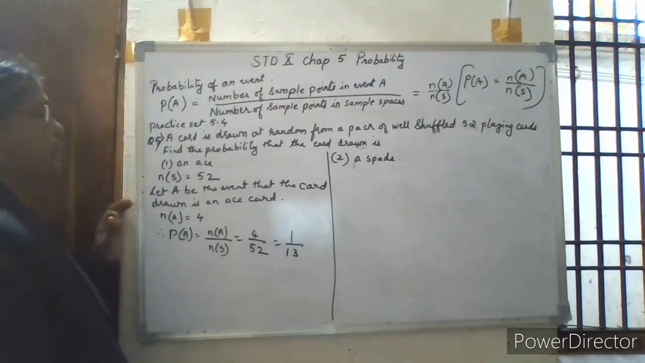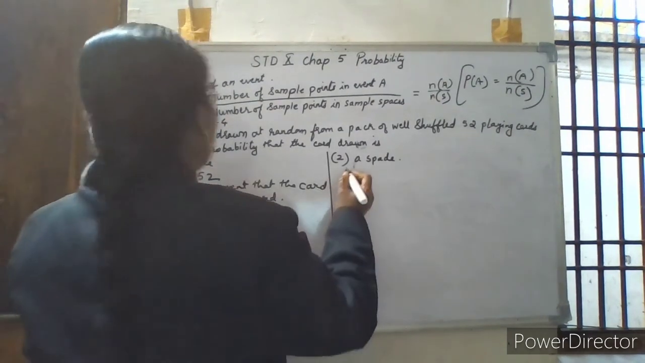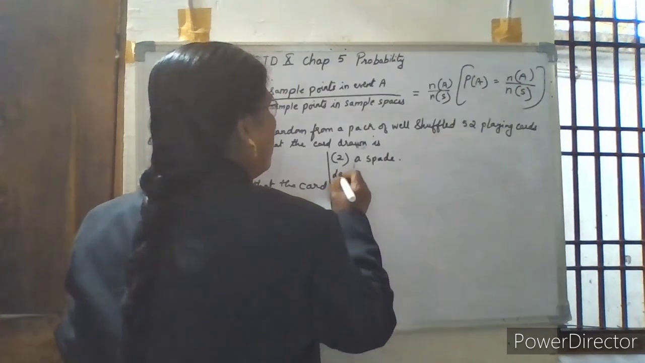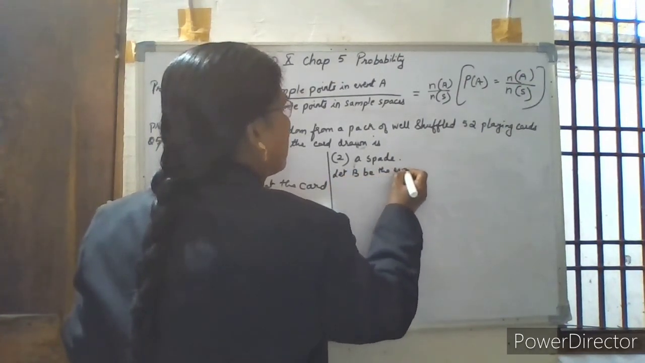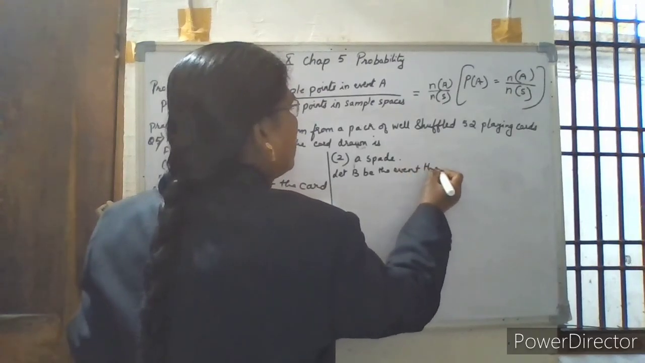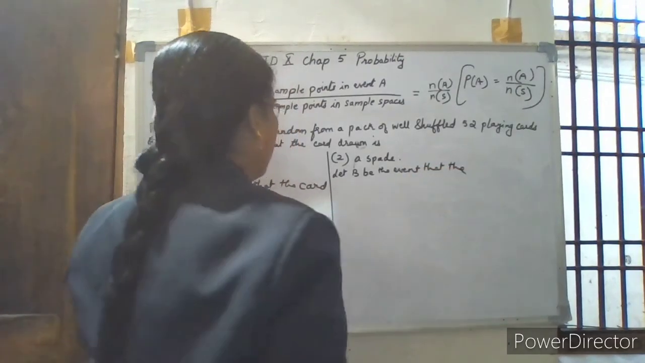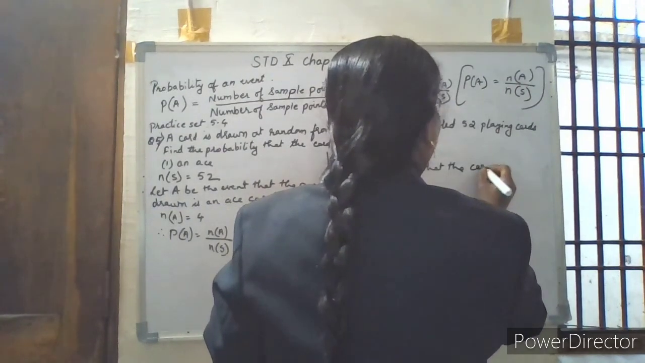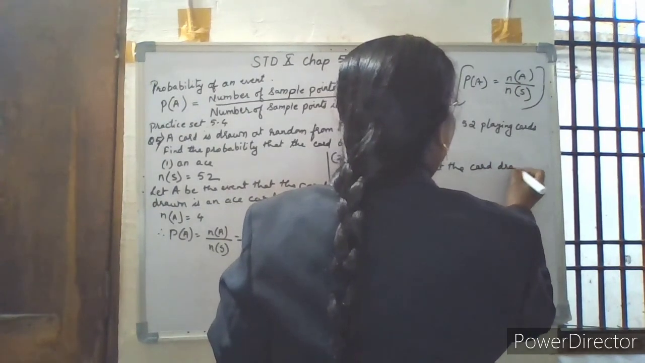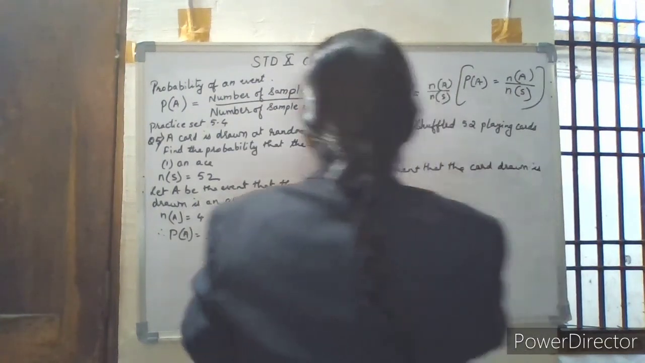Next, in the same manner, let B be the event that the card drawn is a spade card.